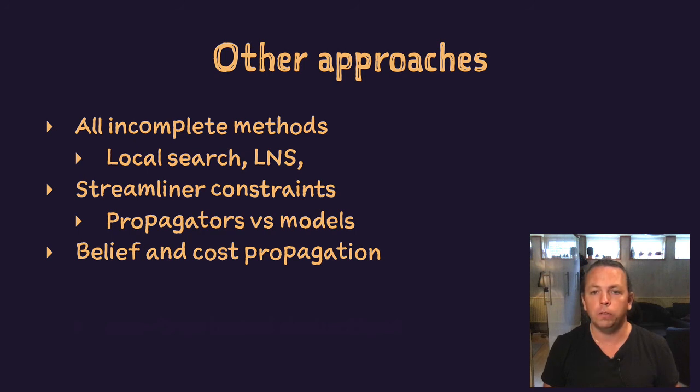The important difference there is that all propagators added as streamliner constraints are normal propagators. Additionally, it works on a model level and not on a general constraint level as half-checking propagators do. Finally, I think that belief propagation and cost propagation are both very promising techniques, and these have so far only been used to guide search. Using them for propagation would be a natural use case for half-checking propagators.